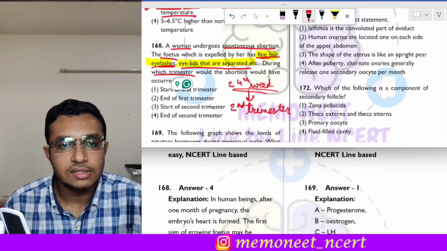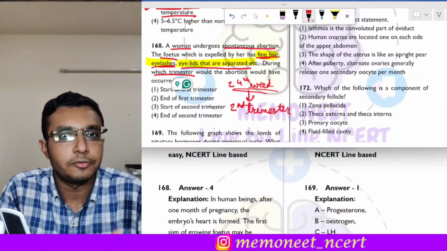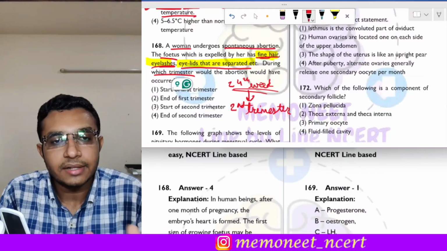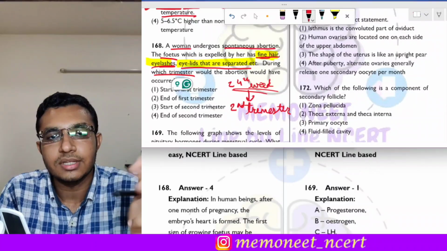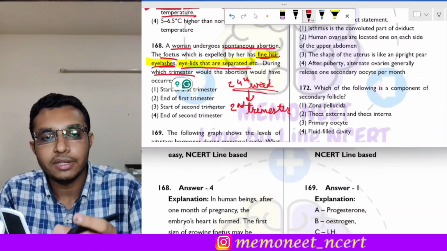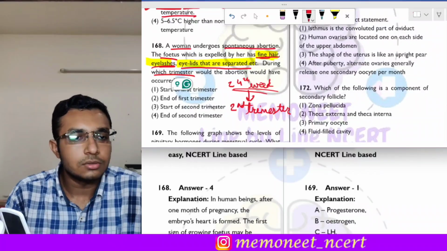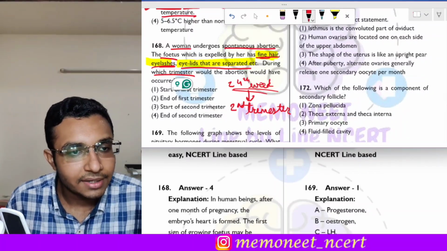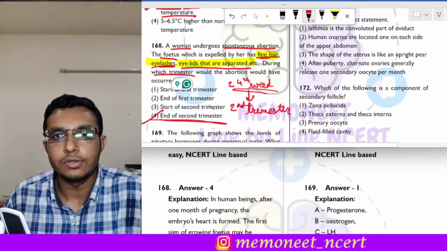Okay, see, one trimester is of 3 months, that is 12 weeks, and at the end of 24th week these features develop, that is fine hair, eyelashes and separated eyelids. So at the end of 24th week it will be the end of second trimester. So these features are found at the end of second trimester. So the correct answer to this question is option 4.